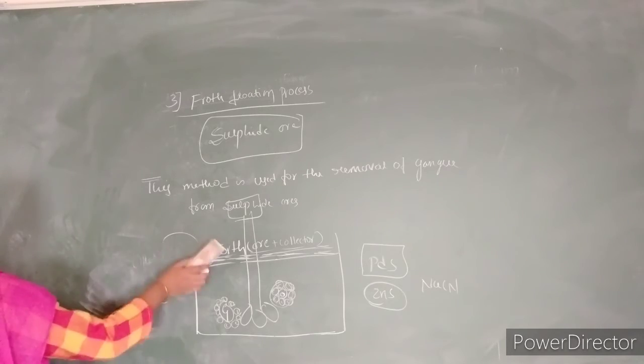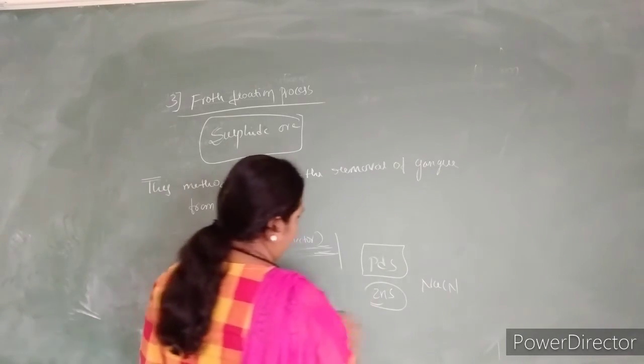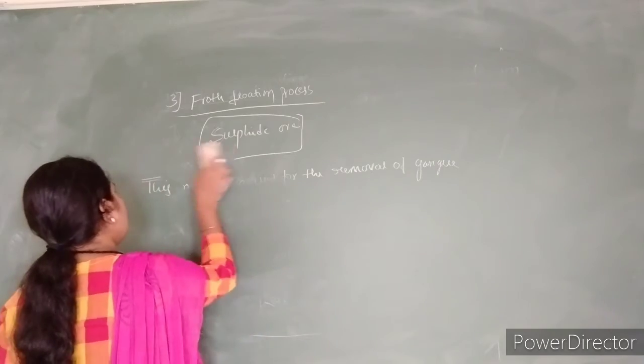The fourth type of concentration of ore is leaching.